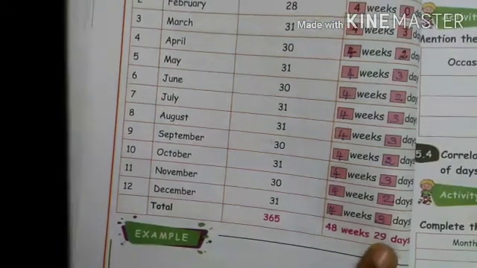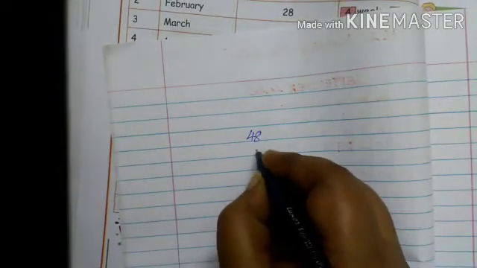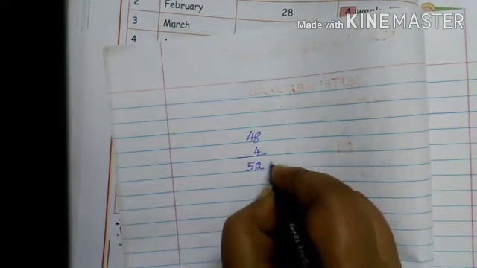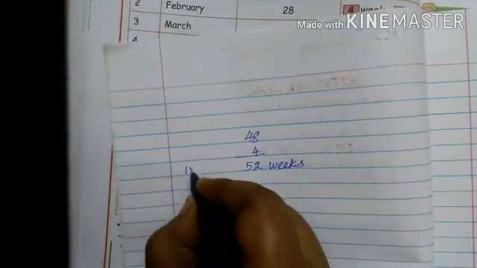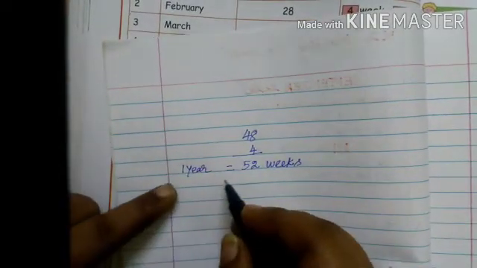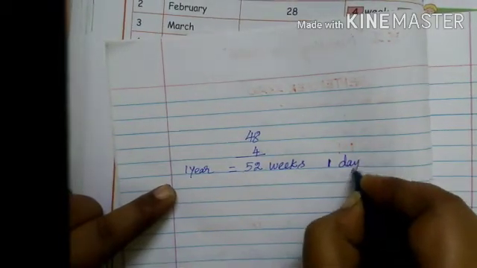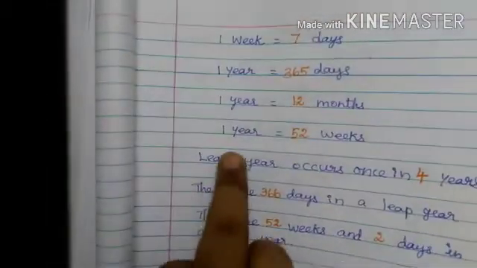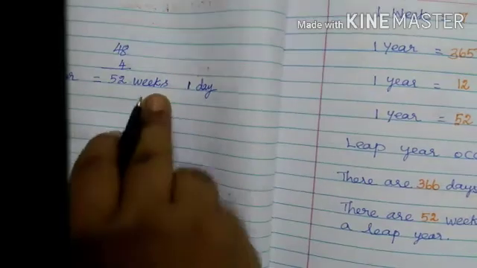Weeks. This one is calculated as 48 plus 4 weeks, 52. So this is the year. 1 year equals 52 weeks, 1 day. So here this one is asking for 1 year equals 52 weeks. That's why here you find out now that 1 year equals 52 weeks, 1 day.